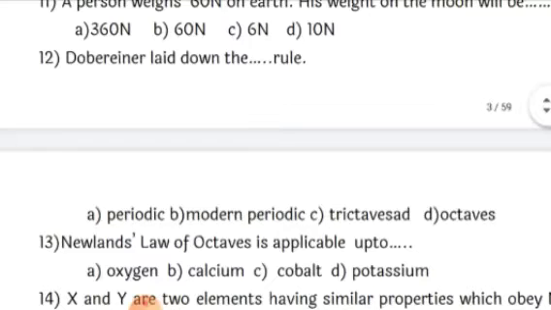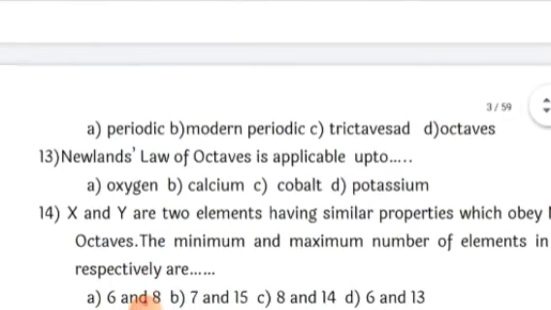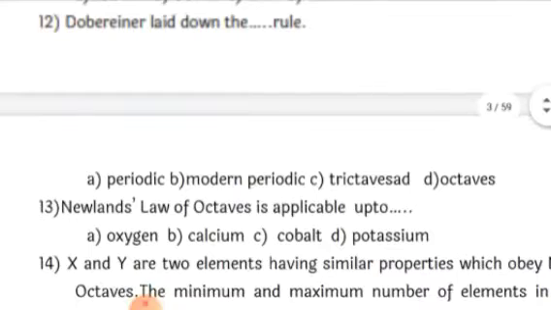Next, Dobereiner laid down the dash rule. So Dobereiner has laid down the Dobereiner triad rule. You have learned this in the second chapter, wherein he found that the elements are in the form of triads, a group of 3 elements, each having similar chemical properties, and therefore he called these elements having similar properties triads.